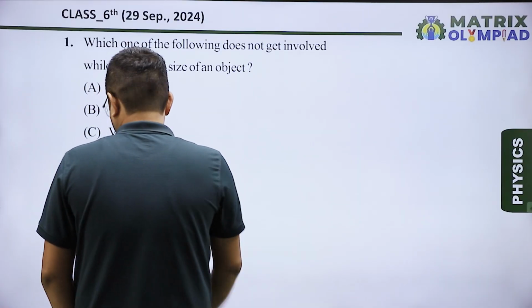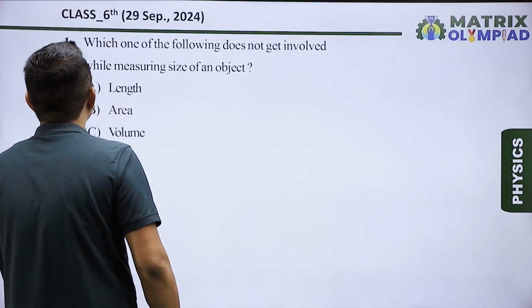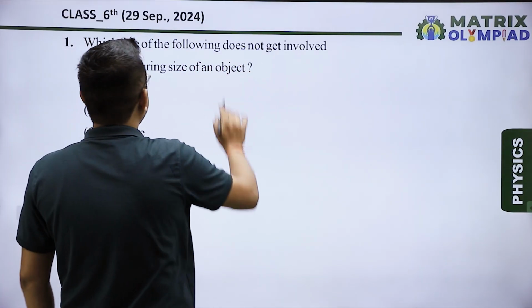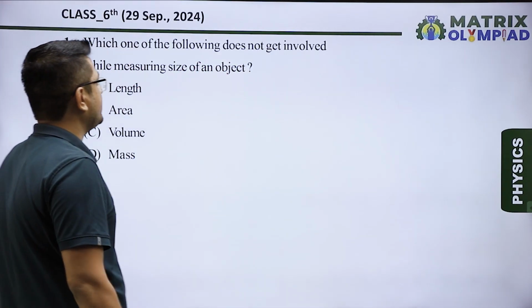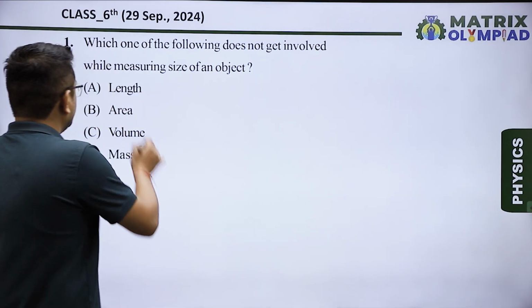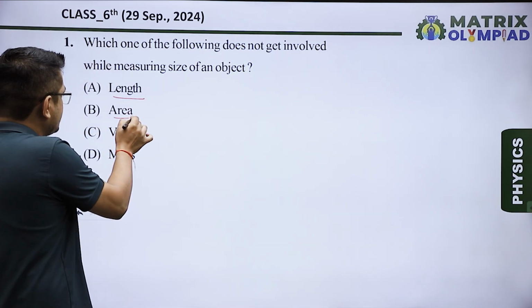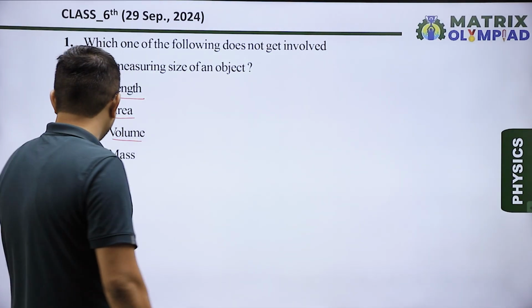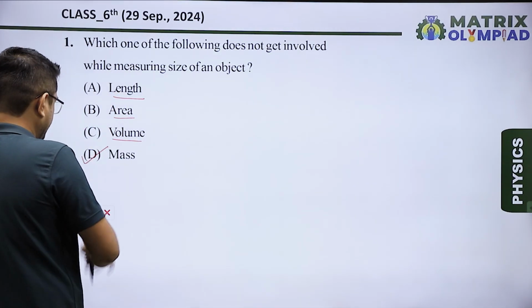So question number 1. In question number 1, it is asked which of the following does not get involved while measuring the size of an object. We know that while measuring the size of an object, length is involved, area is involved, volume is also involved, but mass is not involved. So correct answer is option D.